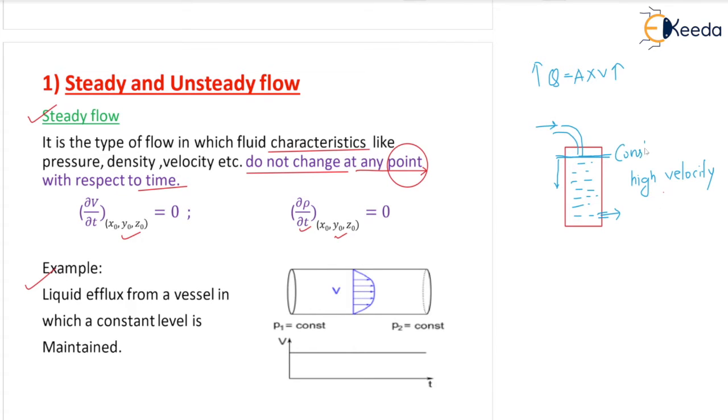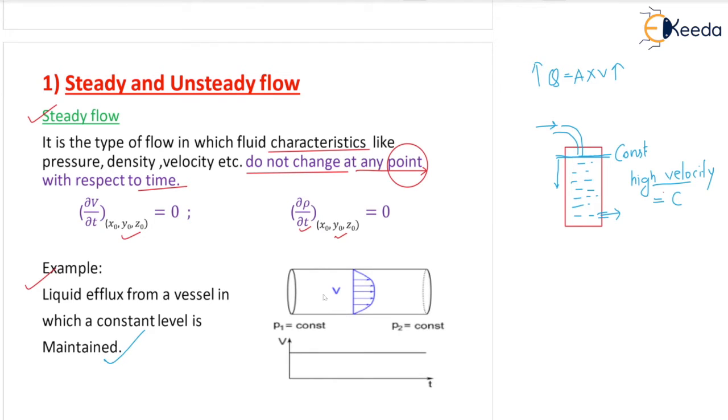This level is maintained constant, so the velocity will also remain constant. So when the velocity is constant with respect to time, it is not changing, then it is called a steady flow. That is the example mentioned here: liquid efflux from a vessel in which constant level is maintained.